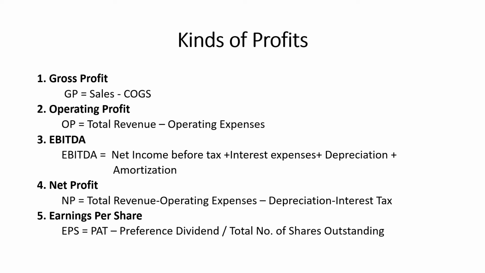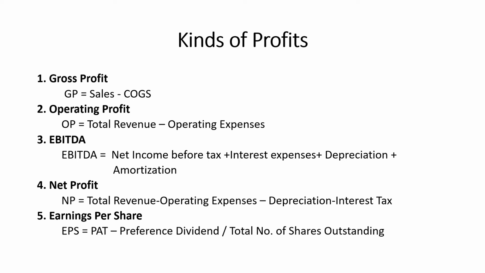And the third one is EBITDA. EBITDA stands for earnings before interest, tax, depreciation and amortization. EBITDA is a measure of a company's financial performance, and it acts as an alternative to other metrics like revenues, earnings or net income.